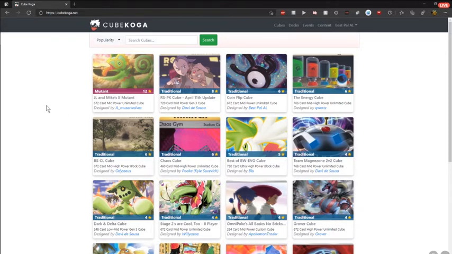Okay, so this is the front page of Cube Koga. You'll see each of these blocks represents a cube that's on the site. So we've got these mutant cubes. They've got this sort of pink purple banner and traditional evolution cubes. We've got the cube name, a brief description of what the cube is. So here we've got a 720 card mid-power Gen 3 cube. So we know this cube's focused around the Gen 3 block of Pokemon cards.